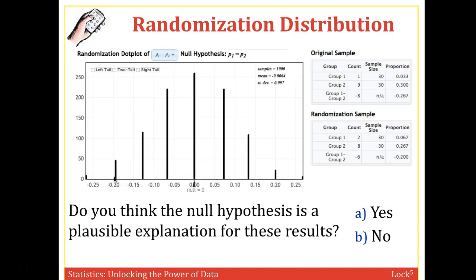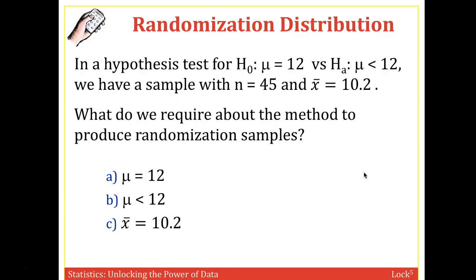So with this, do we think the null hypothesis is a possible explanation for these results? I would argue no. That 0.267 is just too far away. It's too extreme from the null hypothesis. So this would be some evidence that the null is false and the alternative is true. That green tea does seem to help these cancer rates, at least with prostate cancer.